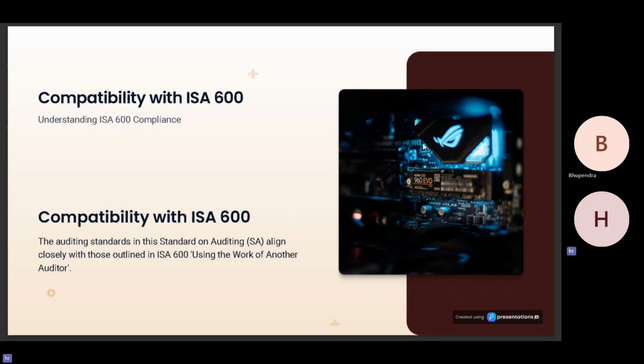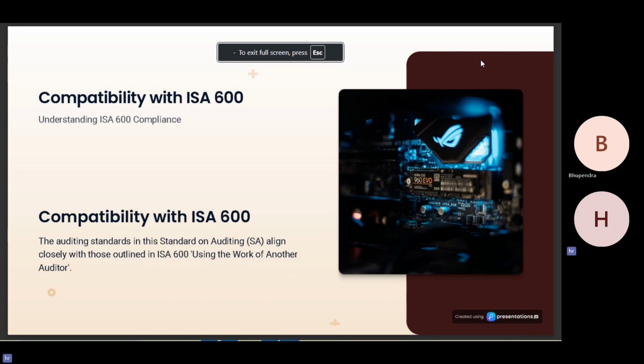Compatibility with ISA 600. SA 600 clearly states that the auditing standards and the guidelines issued in these standards are very closely related to ISA 600, which was issued by the IAASB, International Auditing and Assurance Standards Board, which talks about group audit.